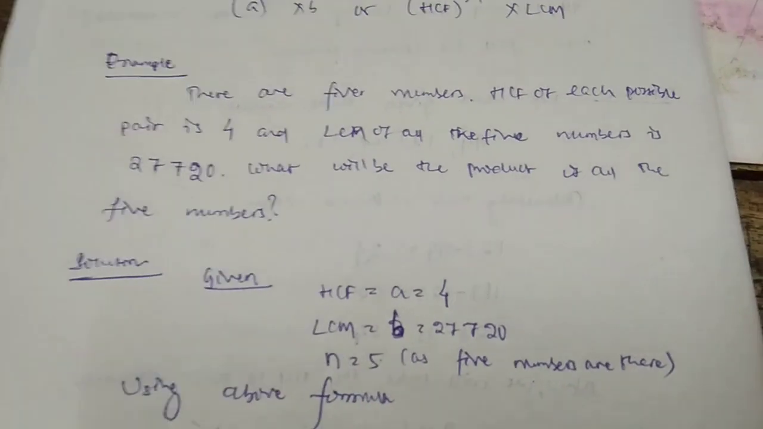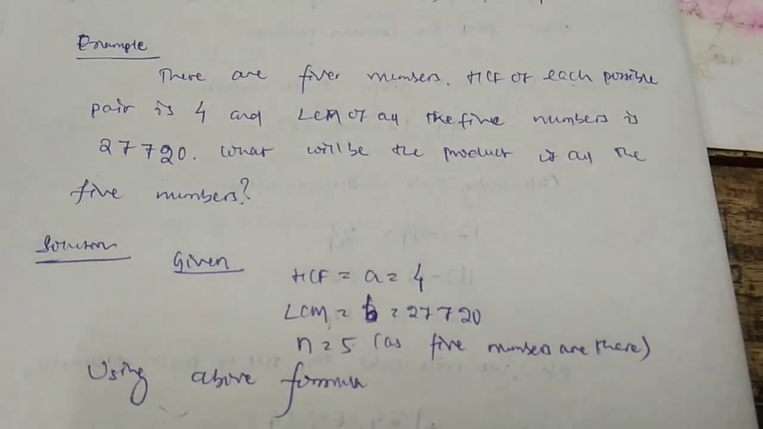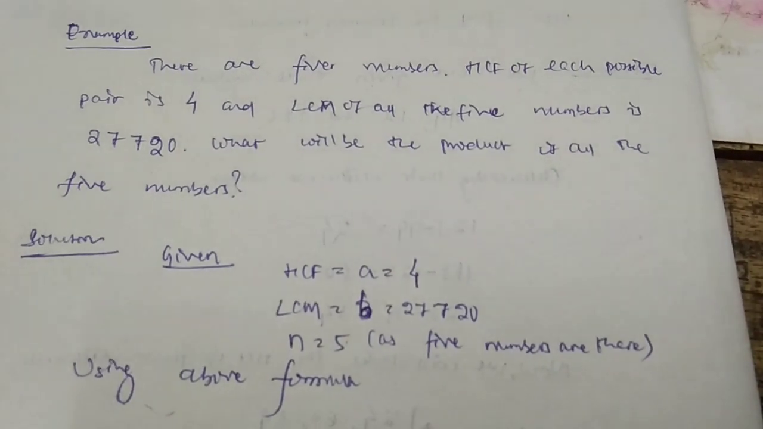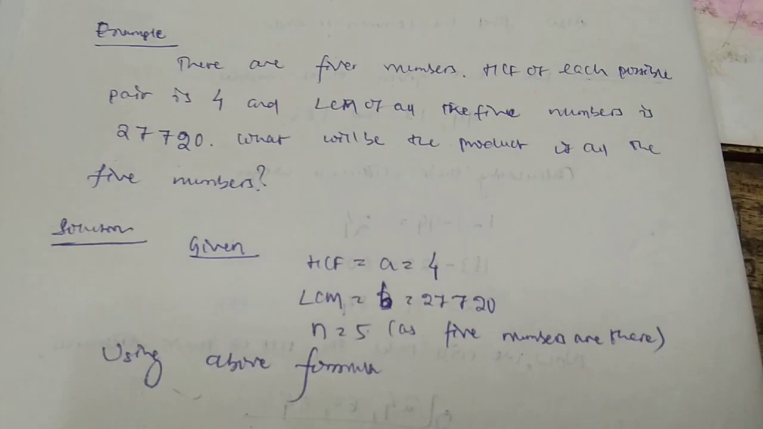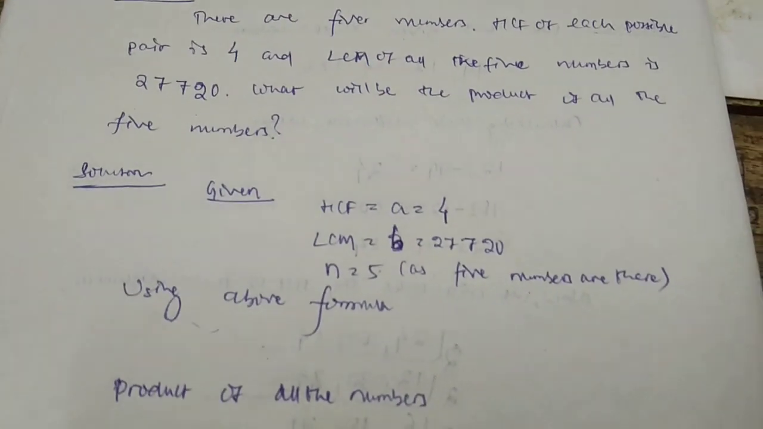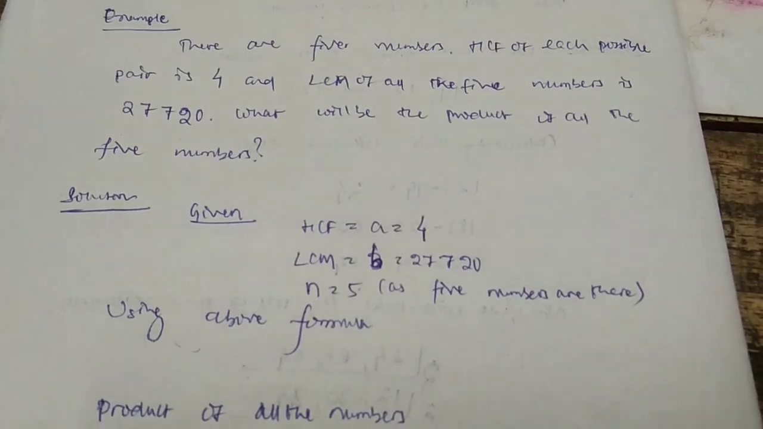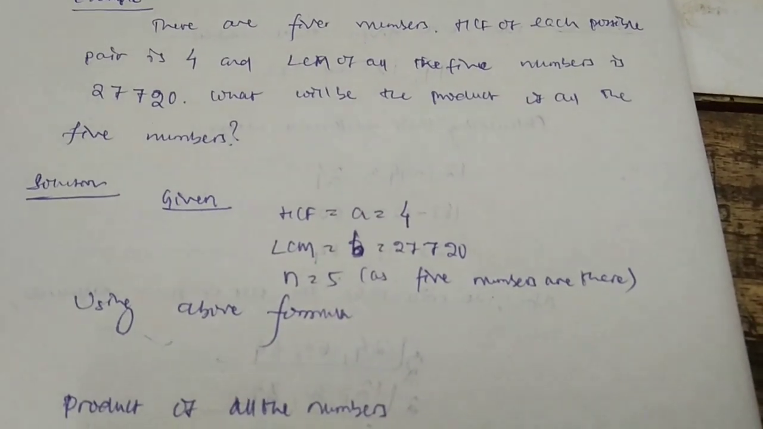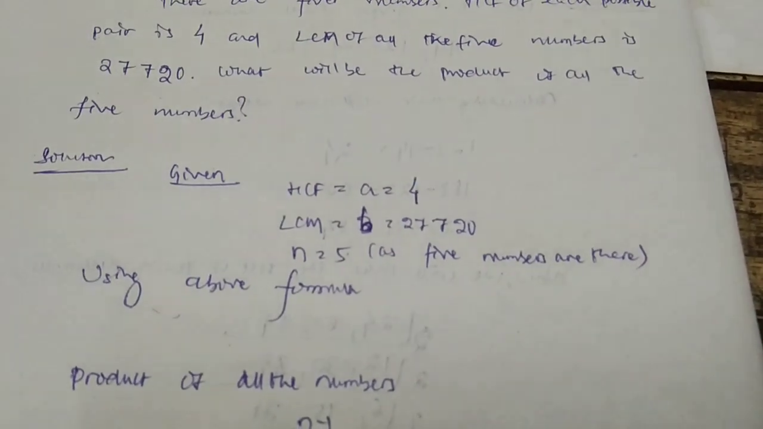Example: there are 5 numbers. The HCF of each possible pair is 4 and the LCM of all 5 numbers is 27,720. What will be the product of all the 5 numbers? We are given the HCF, that is 4, and the LCM is also given, that is 27,720. And as we have 5 numbers, we will take n equal to 5.